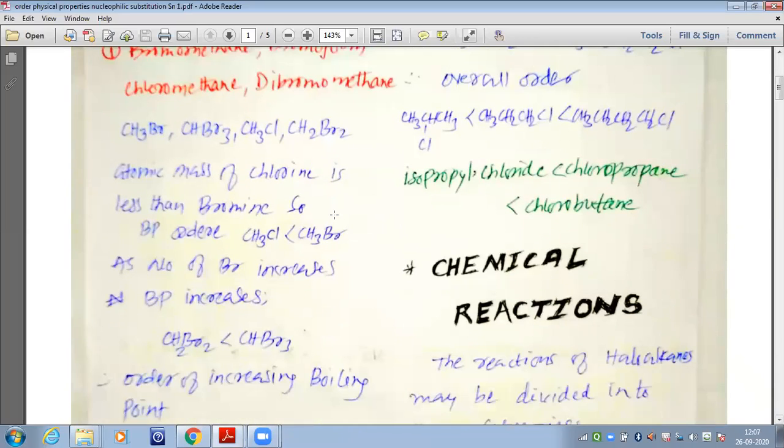Now, we want to understand that the atomic mass of chlorine is less than the atomic mass of bromine. So the boiling point of CH3Cl would be less than the boiling point of CH3Br, because as the atomic mass or the molecular mass increases, van der Waals forces increase, and that is why the boiling and melting point even increases. Now as the number of bromine increases, the boiling point is also going to increase.